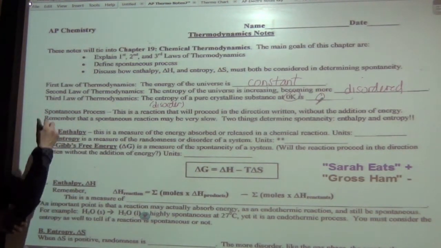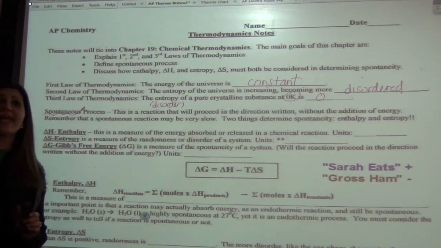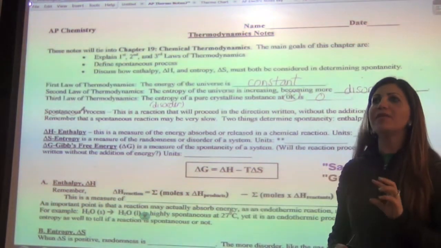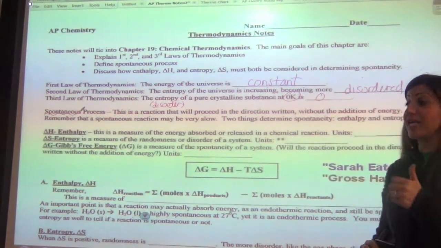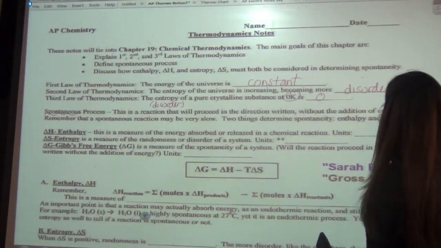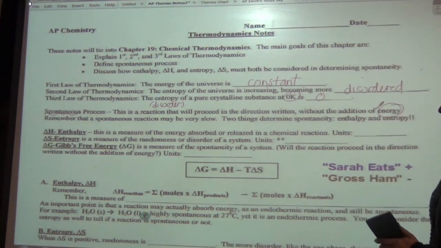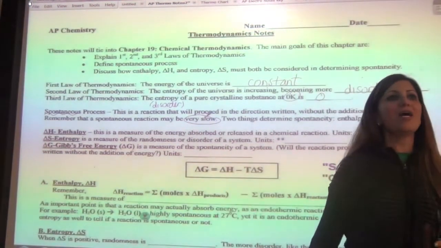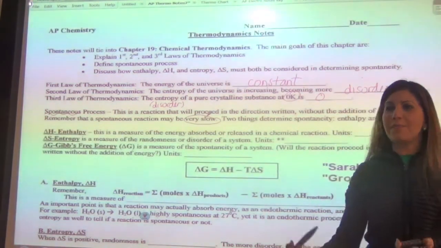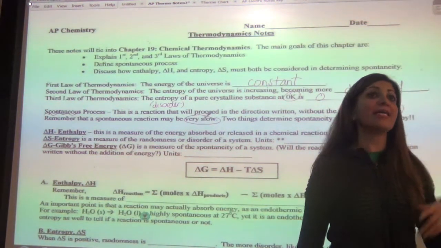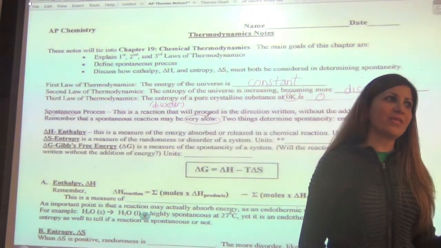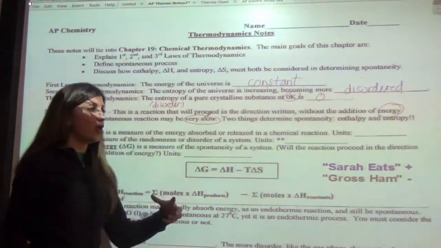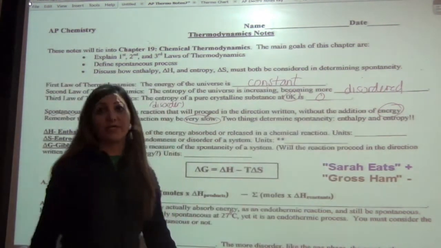So let's first talk about this word spontaneous. Spontaneity all it means is a reaction will proceed in the direction written without the addition of outside what? Energy. Awesome, that's it. That's all it means to be spontaneous. So you can have a spontaneous reaction that's actually really slow. It does not tell you anything about the kinetics. That's a big misconception, people think if it's spontaneous, it's fast. It doesn't tell you anything about the speed. You can have a spontaneous reaction that takes millions and millions of years to happen, as long as it doesn't need any outside energy.